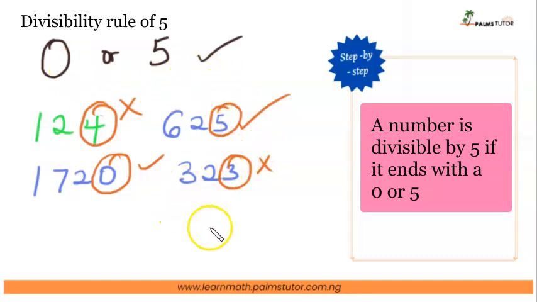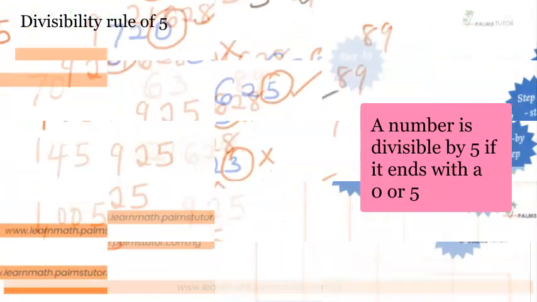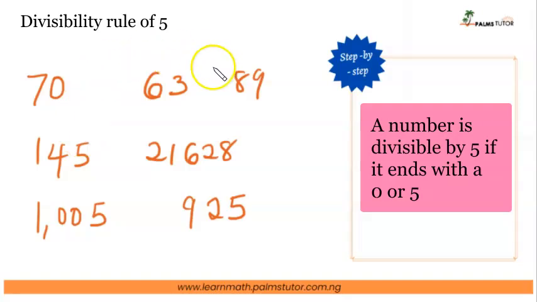So, if a number is going to be divisible by 5, then what's the ending? It's a 0 or a 5. Okay? So, I want you to tell me which of these numbers are divisible by 5. How many of them? You list them. Thank you.